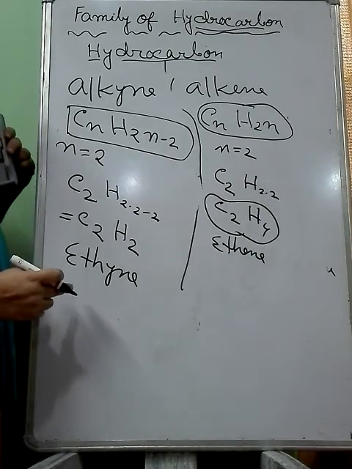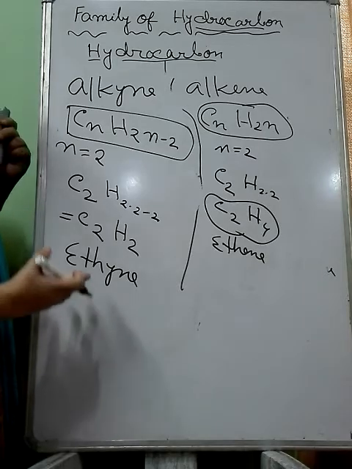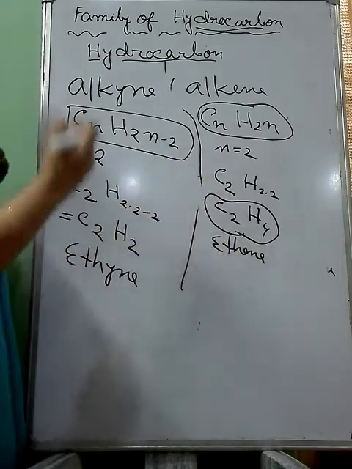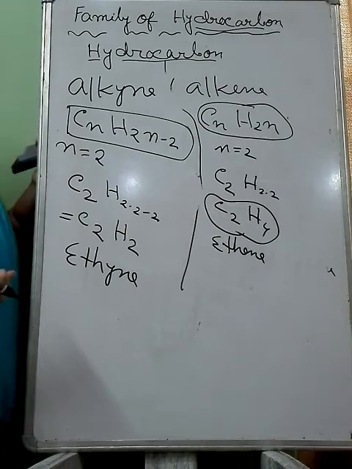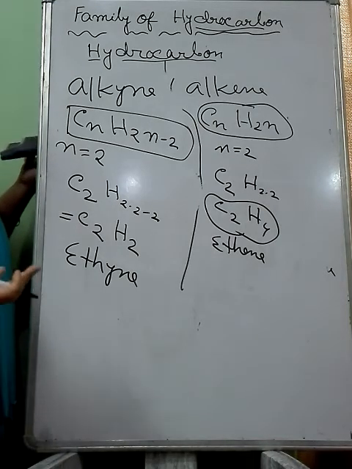So the next step is how to give this name. Why its name is ethyne, why its name is ethene. That one is very important. It is the nomenclature of hydrocarbon, means how to give the name to the hydrocarbon. That part is very important. That one I will discuss in the next class.